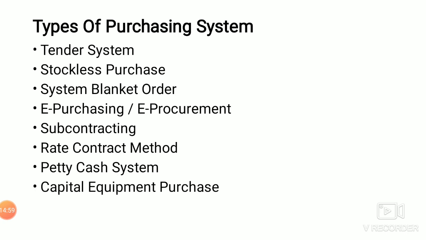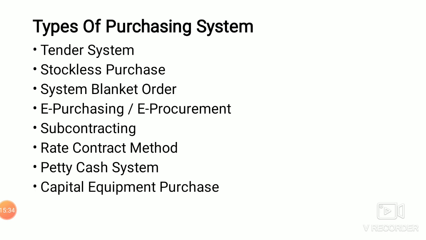Next one is stockless purchase. We will maintain a good stock, and whenever the stock goes to a minimum level, we will raise the purchase. Next one, blanket order system. The next, e-purchasing or e-procurement, placing the order online. Next one, subcontracting the equipments, materials, or semi-finished goods, parts, equipments, etc. Rate contract method, where we will make certain types of contract.